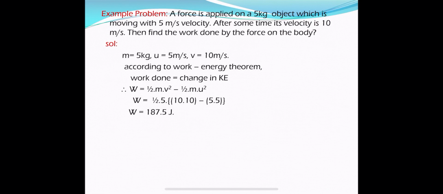Just substitute the values in that equation. Mass is 5 kg, initial velocity is 5 meters per second, final velocity is 10 meters per second. So work done is equal to half mv square minus half mu square. That is half into 5 into v square, which is 10 square, minus u square, which is 5 square. From that we get 375 by 2, that is 187.5 joules. This is the work done by the force, and this is equal to the change in kinetic energy.